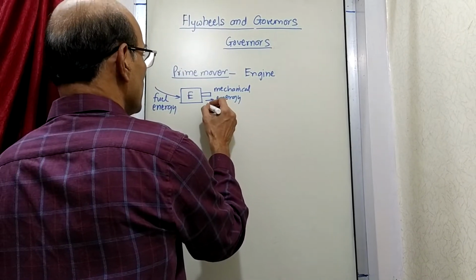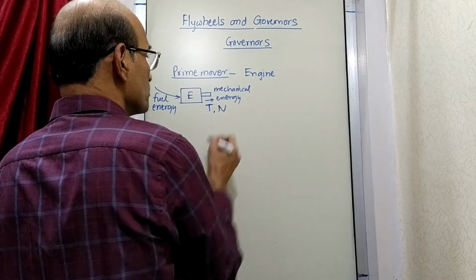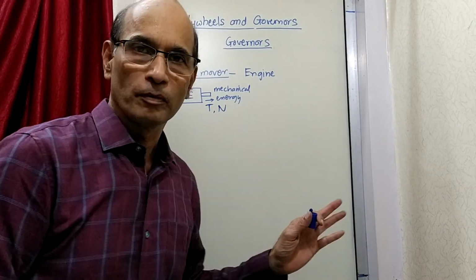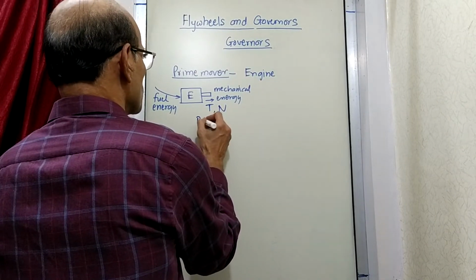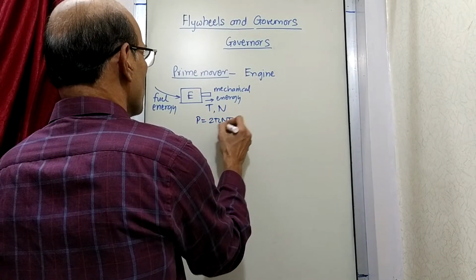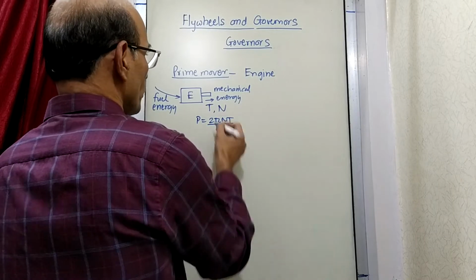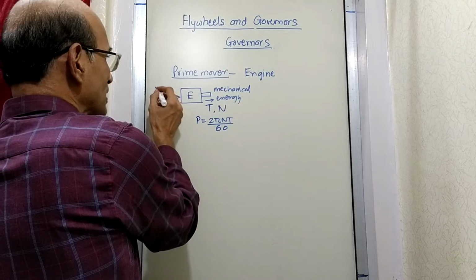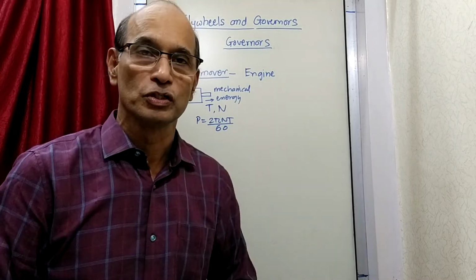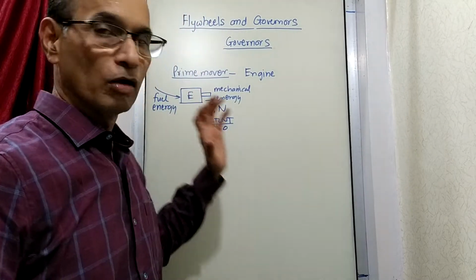You will say that there is some torque available, there is certain speed available, and then you know the formula for torque and speed which gives you power. So I will just write that also. Power is 2 pi NT by 60, which all of you know, where T and N are involved. So that is the amount of power you get after you supply a certain amount of fuel energy to the engine, which all of us know.